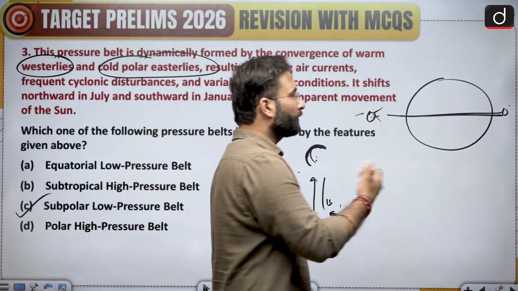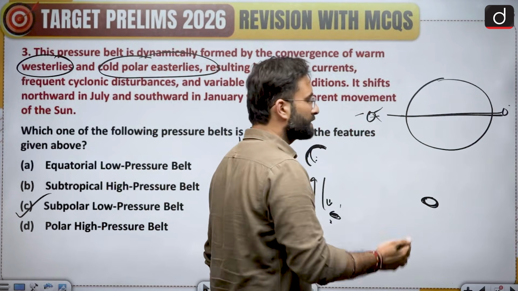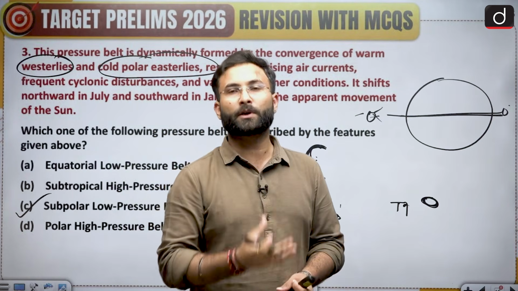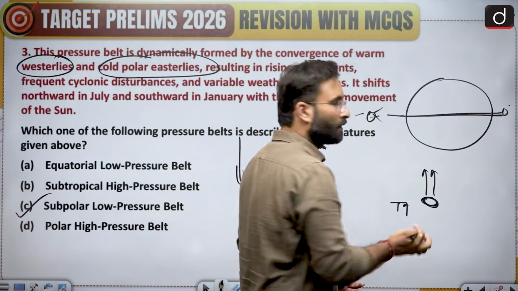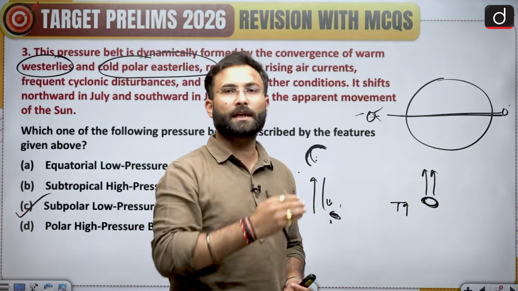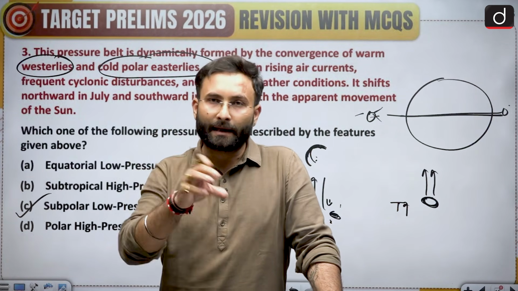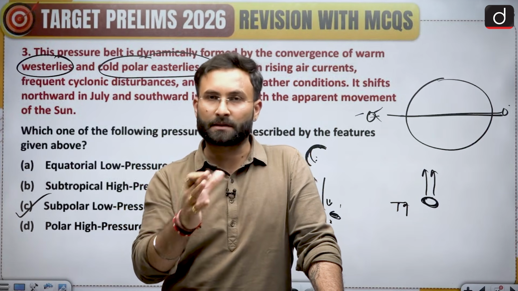If higher insolation is there, the temperature will be high, and because of the temperature, evaporation will happen and the air will start to move in a vertical motion, going upward in the atmosphere, and at that place the pressure will start to decrease.